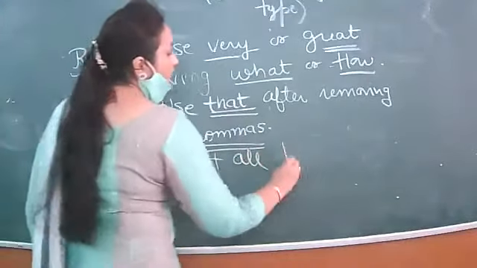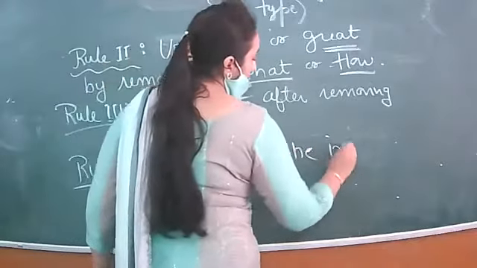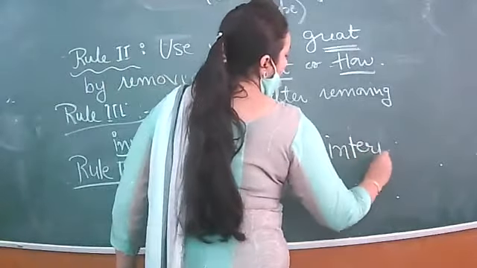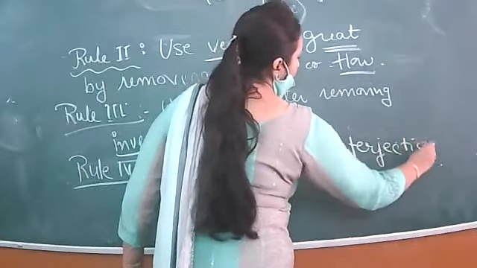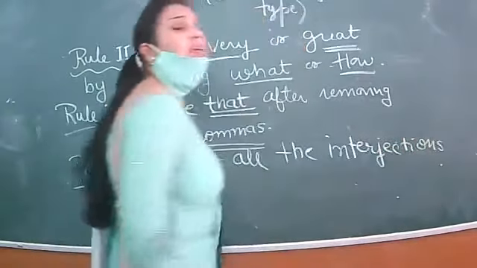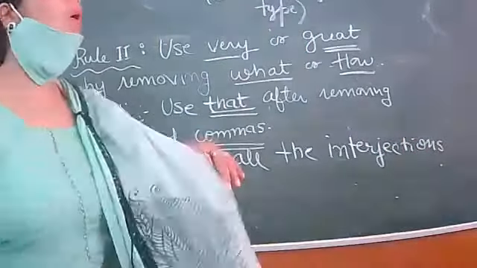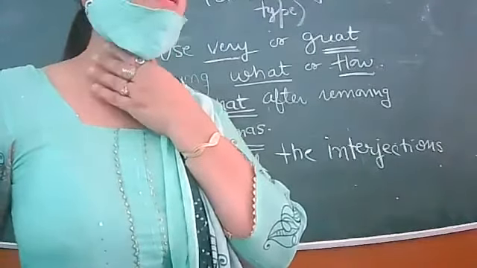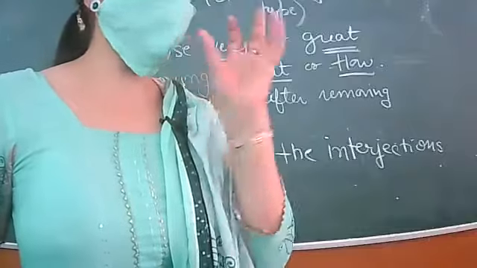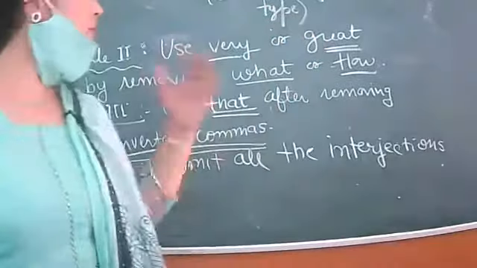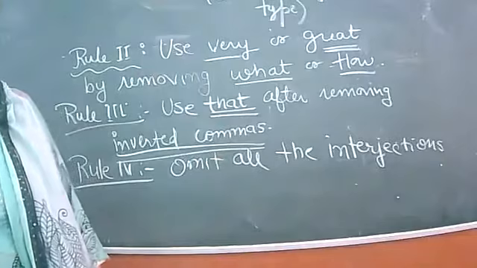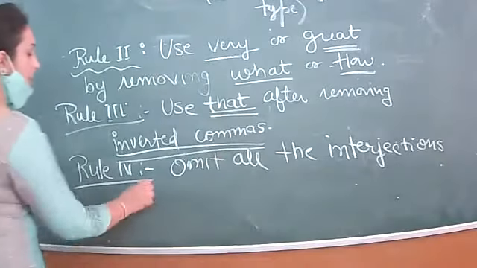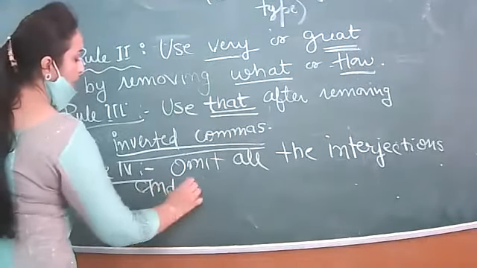Omit all the interjections. Omit. See, interjections are given like wow, how, bravo, alas, hurrah. Such kind of expressions, interjections, are given. So you will remove all these interjections and exclamations.